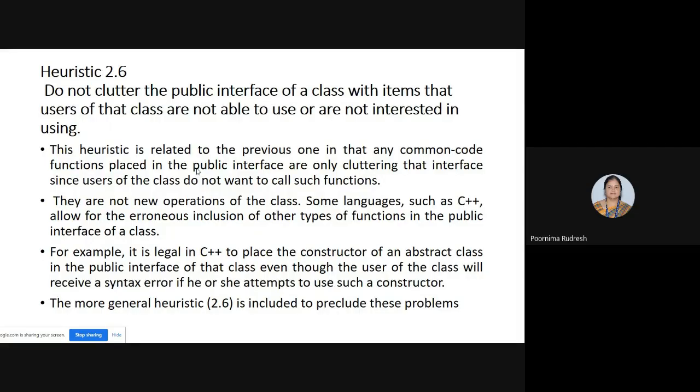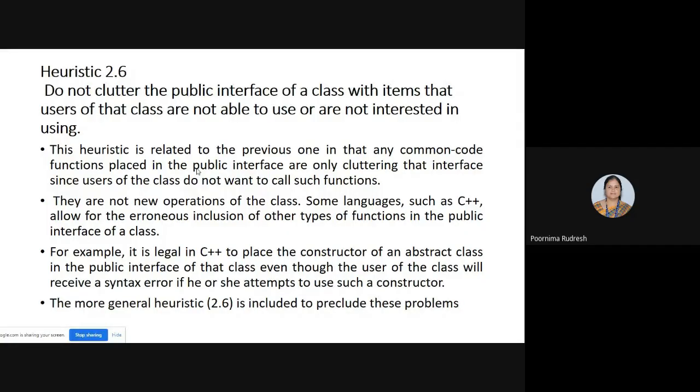For example, if you consider the constructor, C++ allows keeping the constructor of an abstract class in the public interface, and it is legal in C++. But the users of that class will receive a syntax error if she attempts to use such a constructor. So C++ allows keeping the constructor in a public interface even though the syntax error arises, but we need to avoid such situations.